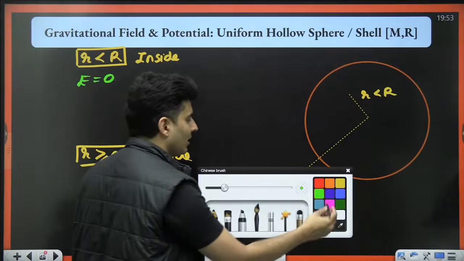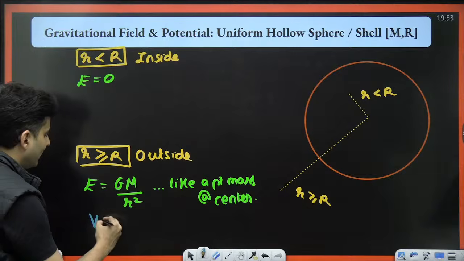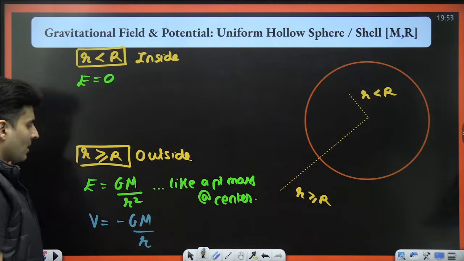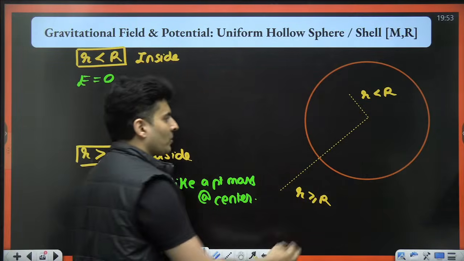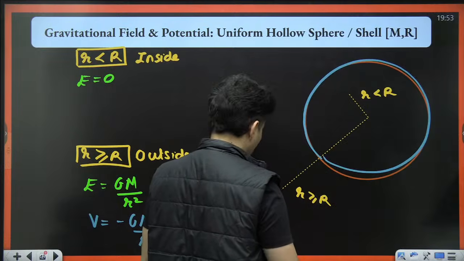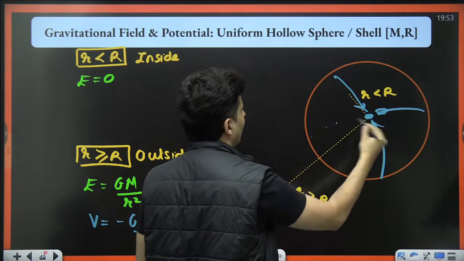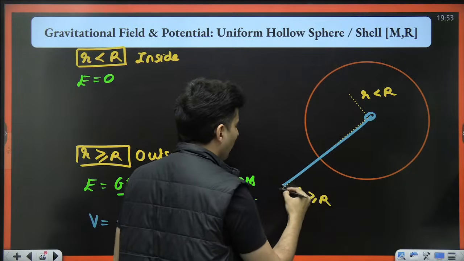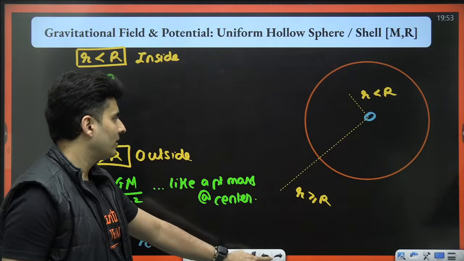Very, very crucial. Lastly, talking about potential. When you are outside, it is very simple. It is just minus GM by r, because it will behave exactly like a point mass. So you assume this entire mass of the shell is concentrated at the center. Because of that point mass, what is the potential here? Minus GM by r. That's the formula.